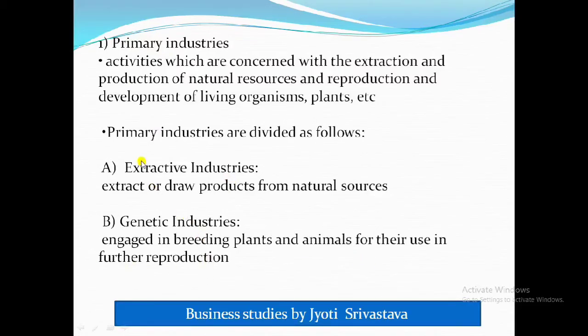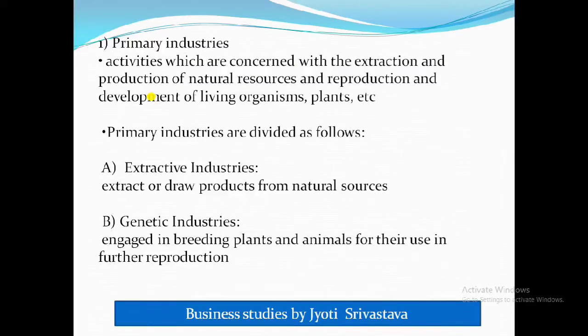So basically the primary industry works with the help of extractive and genetic industry. Extractive industry means where we extract or draw from natural resources. Let me make it clear with examples like mining, oil extraction, fishing. The products are extracted from these industries.